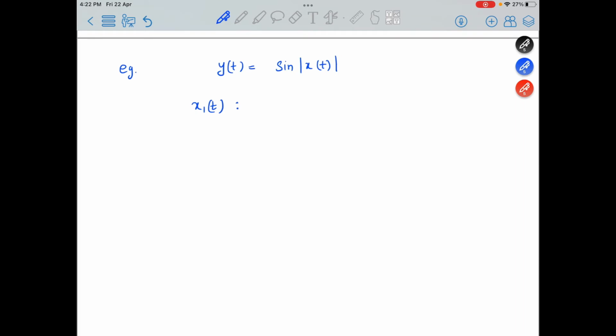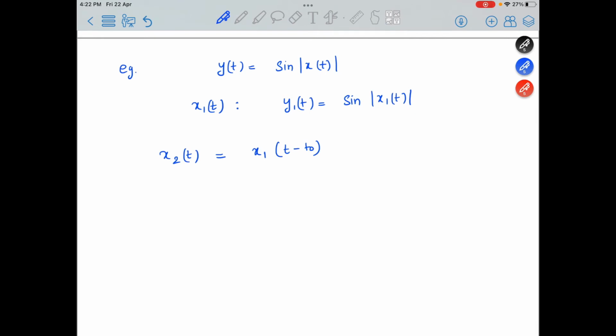Then y1(t) will be sin|x1(t)|. Now we take a second input x2(t), which is a shifted version of the previous input: x2(t) = x1(t - t naught).